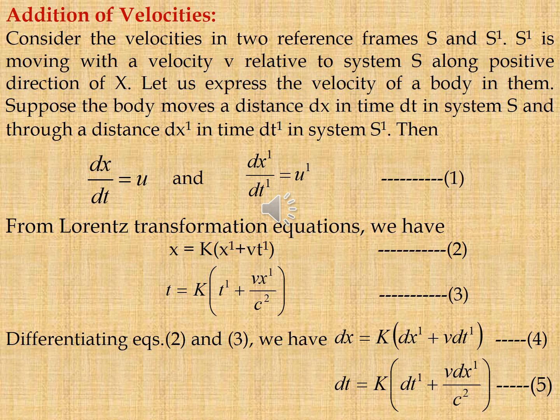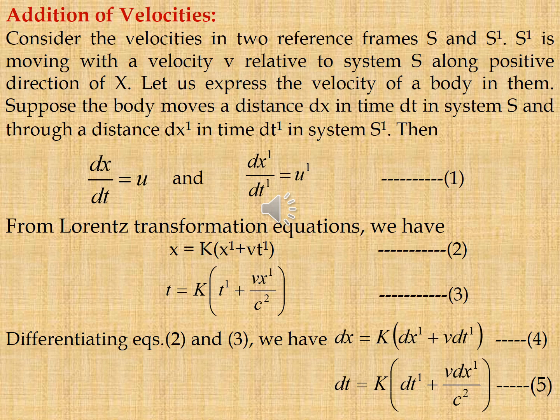Suppose the body moves a distance dx in time dt in the system S and through a distance dx dash in time dt dash in system S dash. Then dx by dt is equal to u, and dx dash by dt dash is equal to u dash.